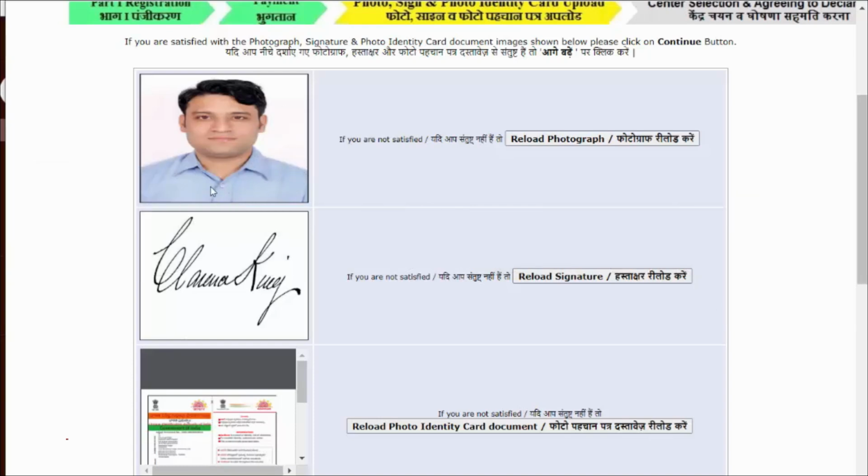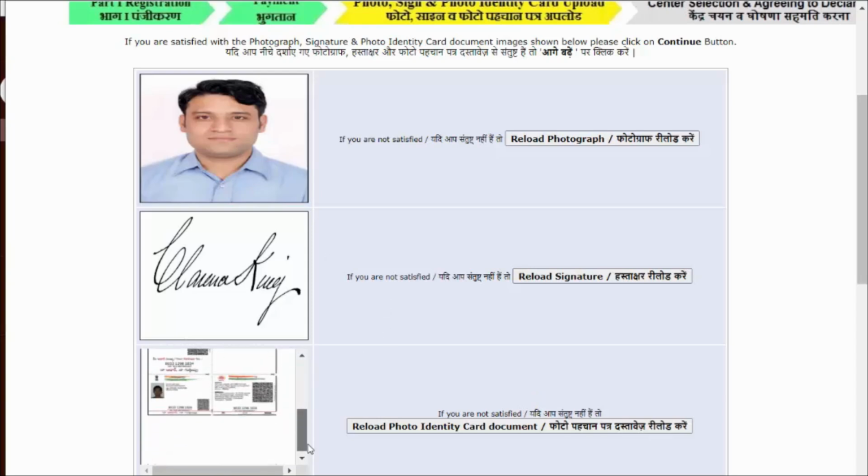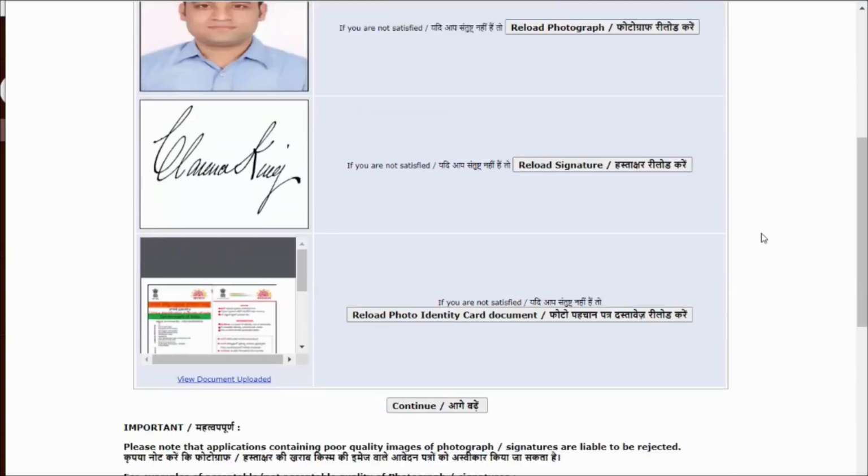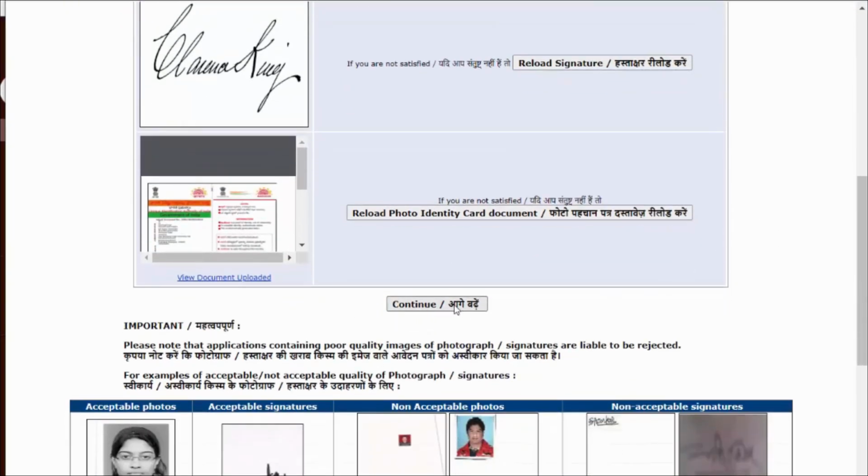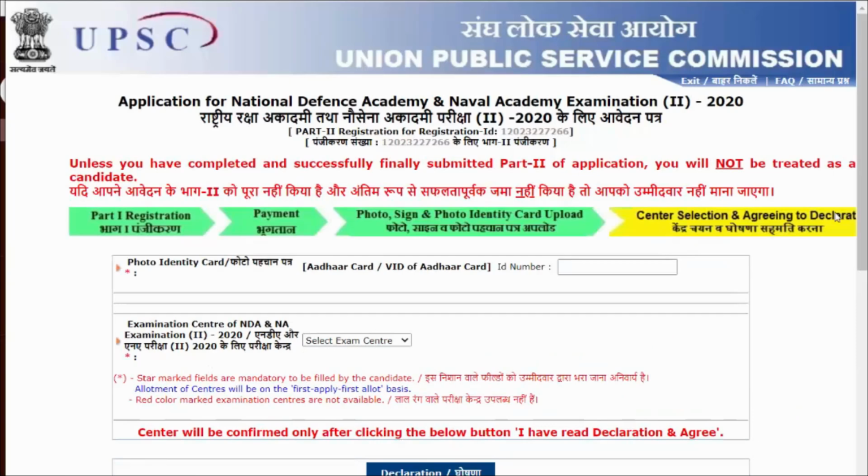Because my picture is as per the conditions mentioned by the UPSC website, it is not more than 300 kilobytes and it is not less than 20 kilobytes. Even my PDF document is in a proper way. So everything is as per the details. I am simply clicking on continue. Now I will type my Aadhaar number. Once I type a verified photo ID number, that shows that my Aadhaar number is verified.